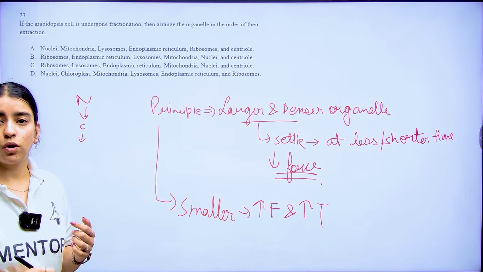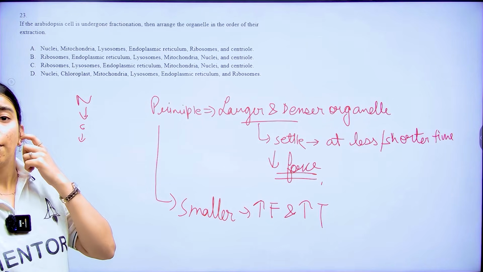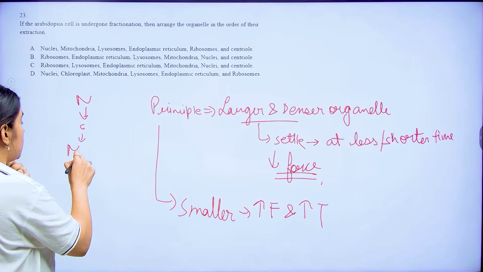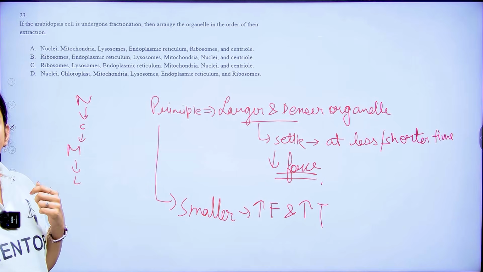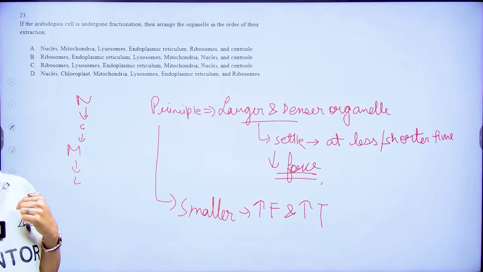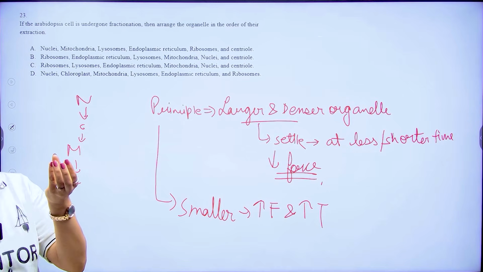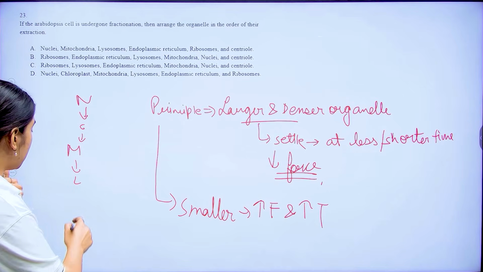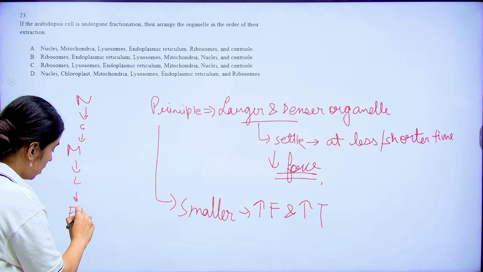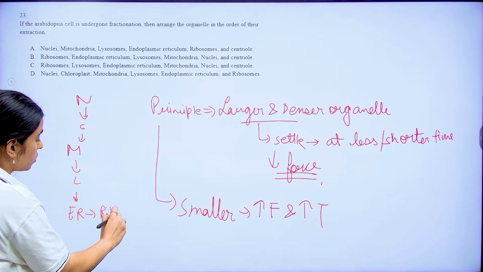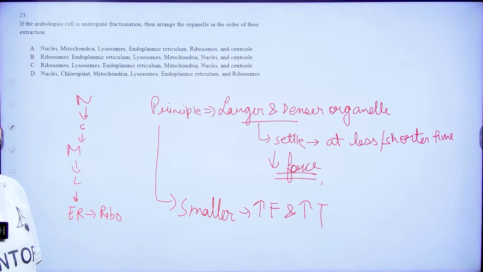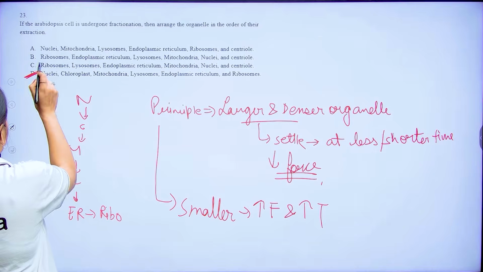After that, you will have your mitochondria. Then you will have your lysosomes. After my lysosomes, you will have your endoplasmic reticulum, because they are even smaller. And then the smallest are your ribosomes. So this is going to be the correct sequence here. So option number D is going to be correct here.